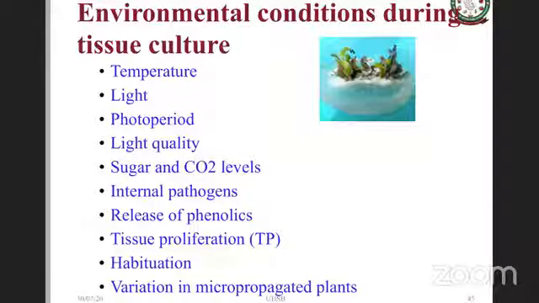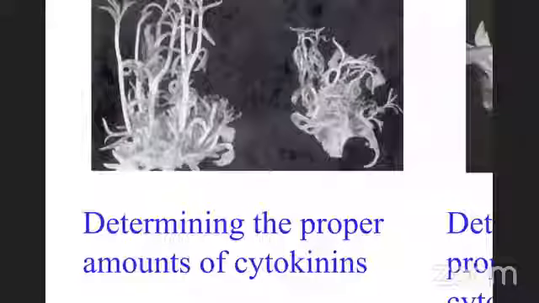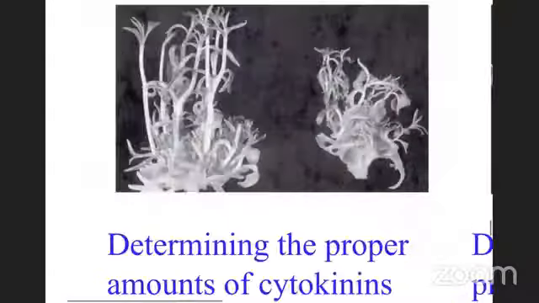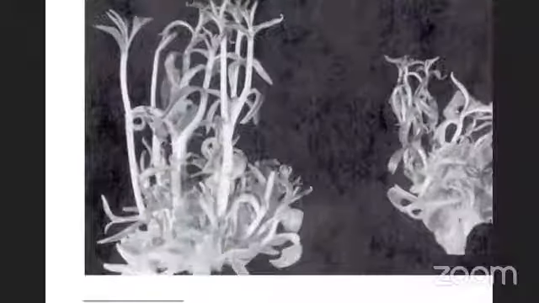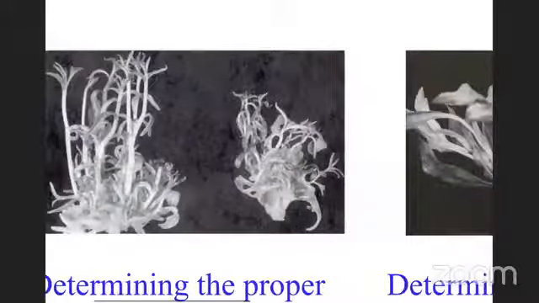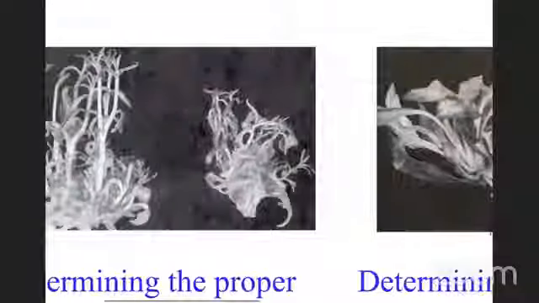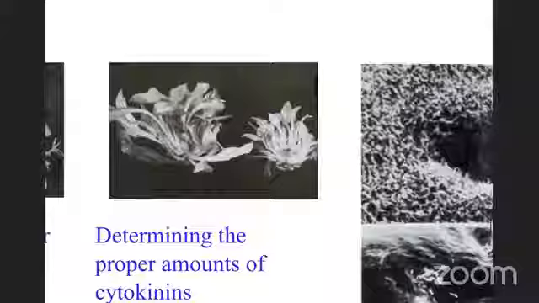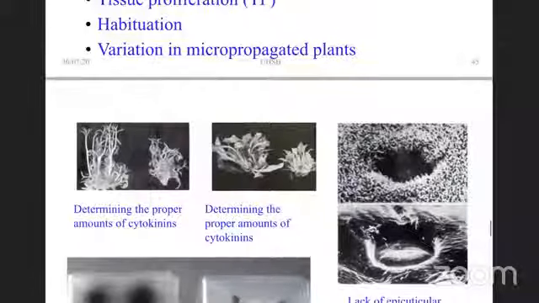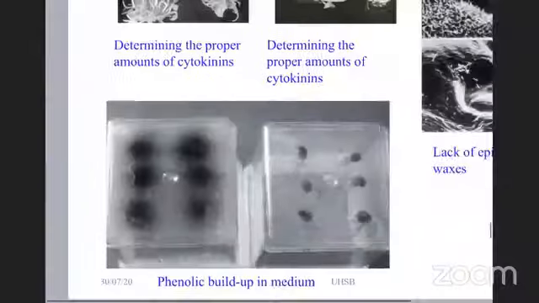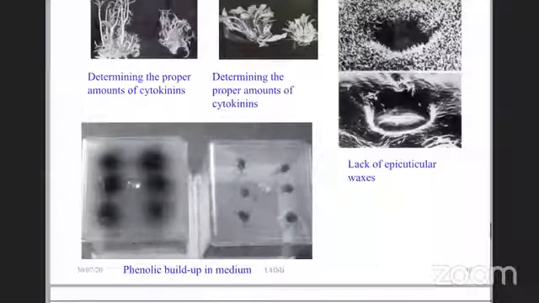The release of phenols is yet another problem. Tissue proliferation, habituation, variation in the micropropagated plants. These are a few concerns that one has to have, but the factors have to be provided. See here, when proper cytokinin is not given, this is how the plant would look. This is how it looks when cytokinin is given properly, whereas suboptimal cytokinin will lead to this type of growth. Similarly, the same here in another plant. This is how the phenols come up. These are all the concerns.